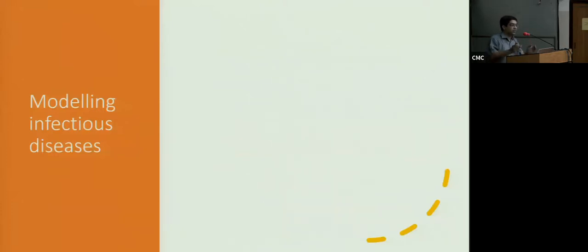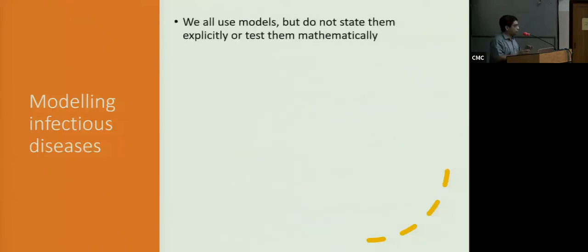I assume that the generation time is 4.6 days. I assume that the incubation period is 5.5 days. So when I state those assumptions, then it becomes easier for us to set up the model. So modeling is just that. You create a logical framework by which infection progresses in an individual, infection progresses in a population, and you state all the assumptions. If you get all your assumptions right, you know the truth.